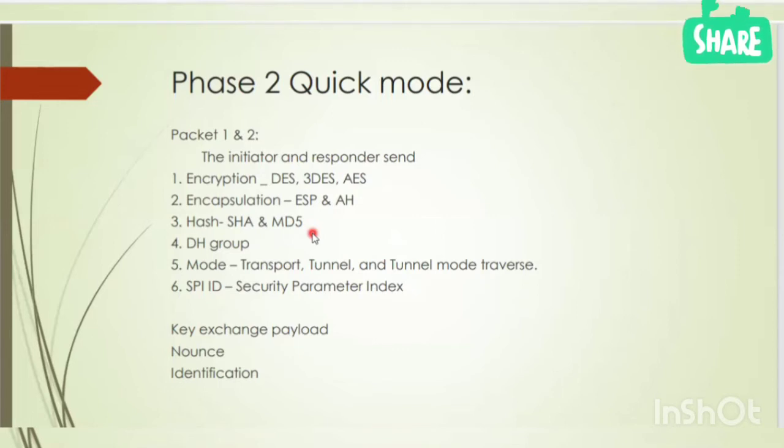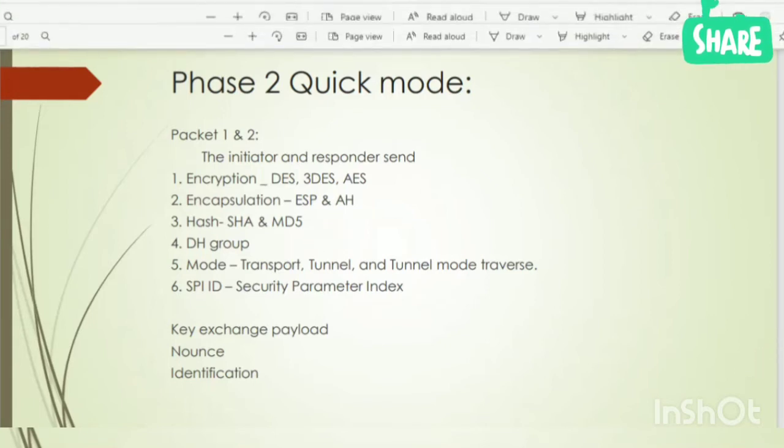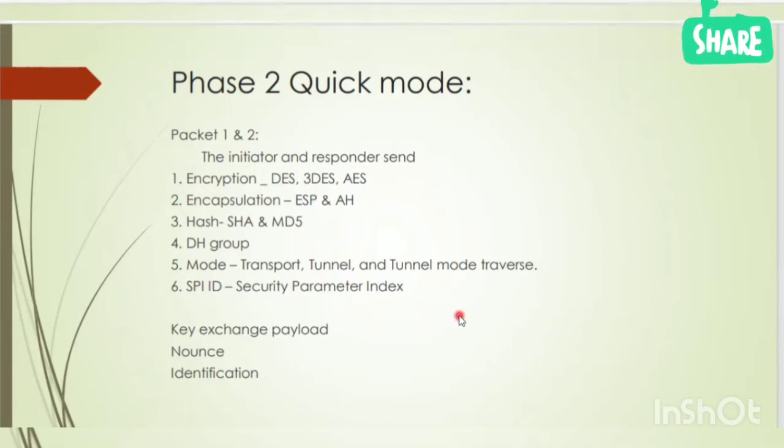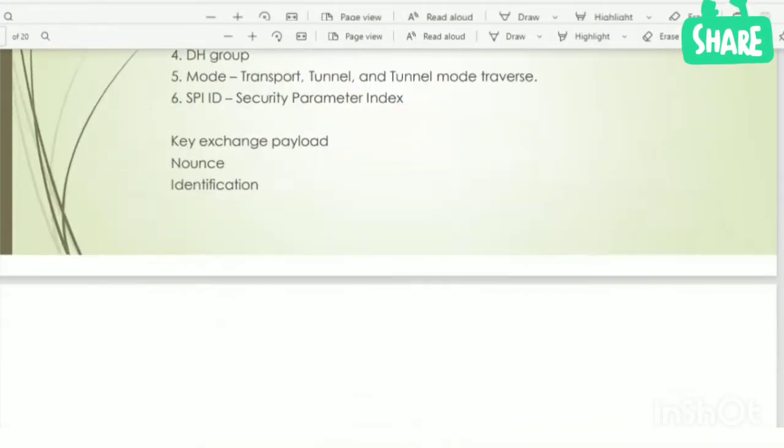They will map the SPI ID with the IP address of the initiator for security purposes, because in the ESP header we will have the SPI ID. So the SPI ID is used to authenticate the initiator as well as the sender, the responder. Then the key exchange payload has some key, then nonce, then some identification parameters will be there.